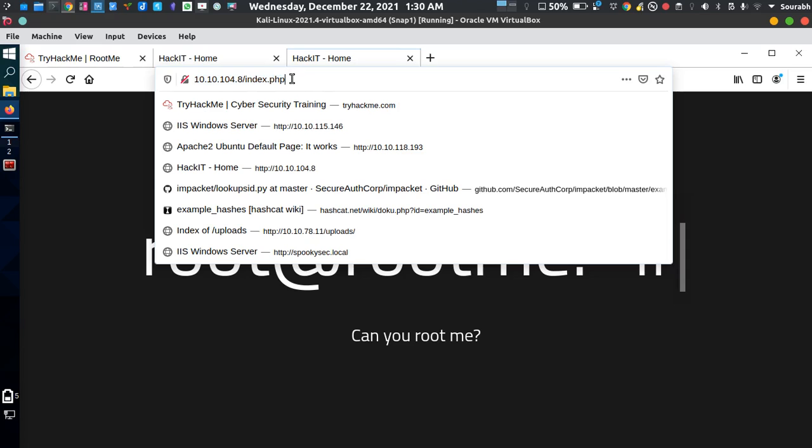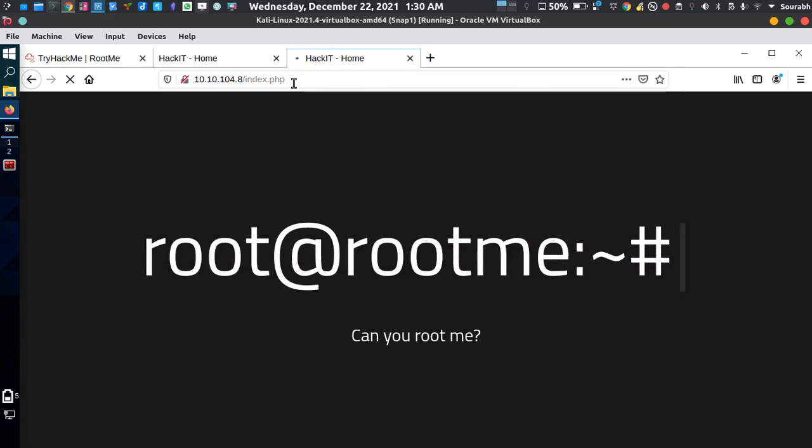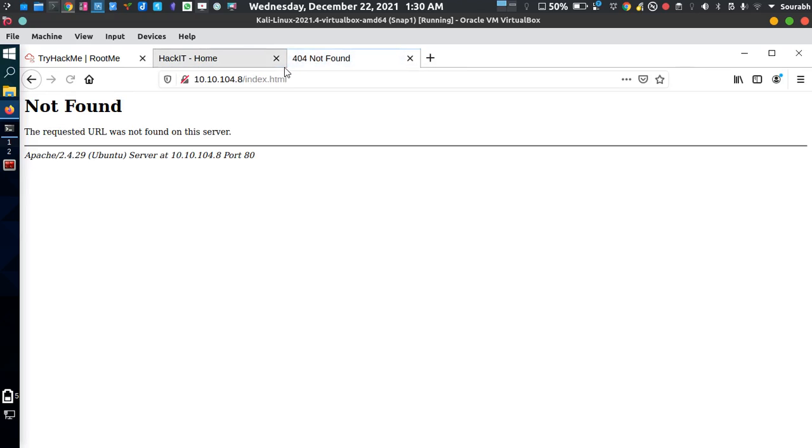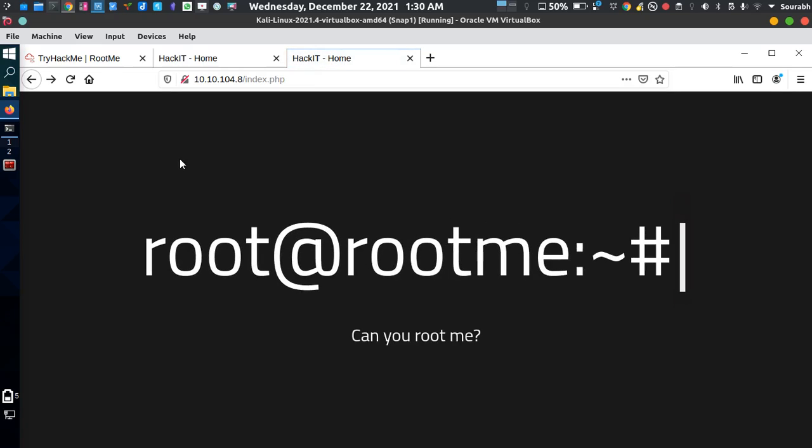As you can see, it's not giving me an error. If I type index.html here, it's going to give me an error that it's not found. What does that mean? That the website is hosting some sort of PHP. So there is a high chance that we need to upload a PHP file in order to make a reverse connection from this machine itself.